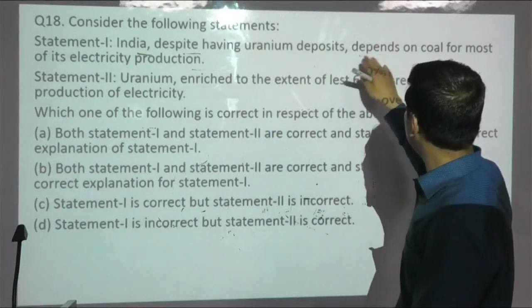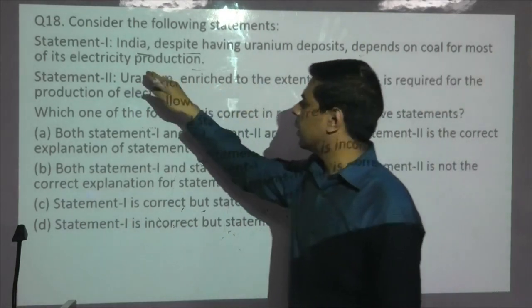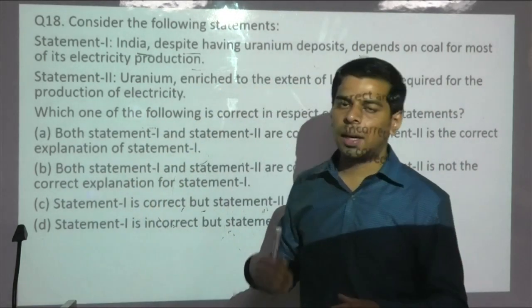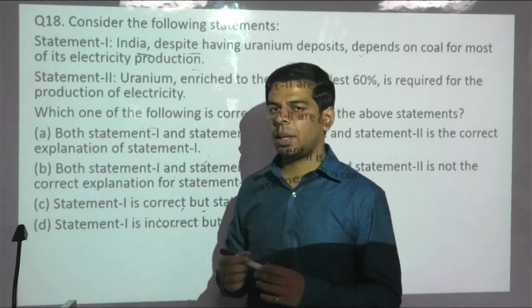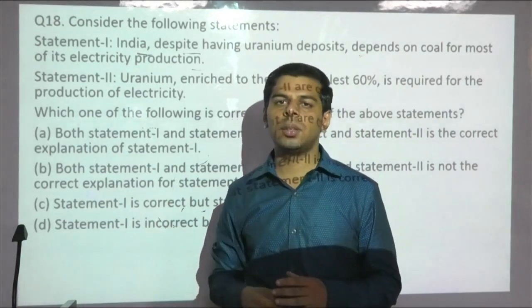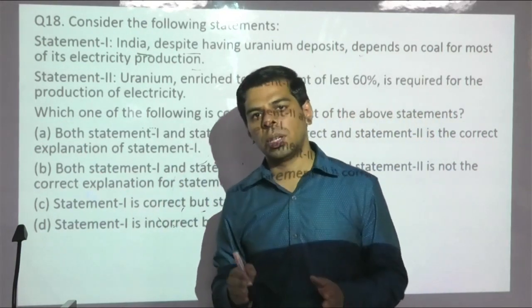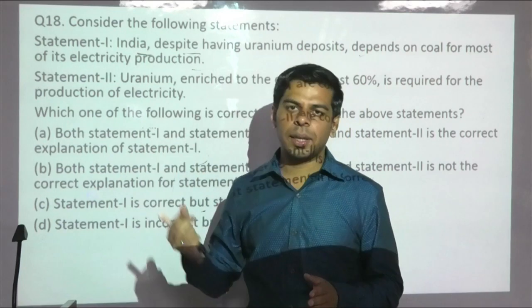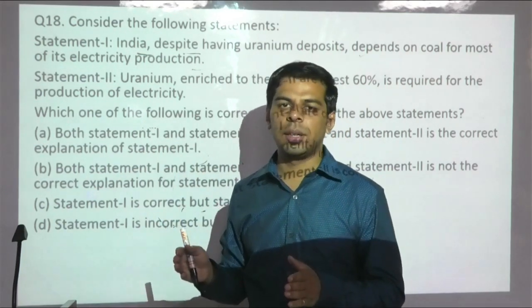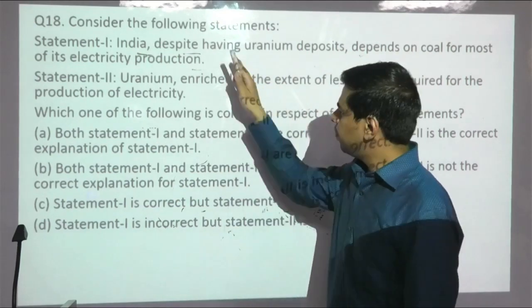But the second part is once again correct, it says India depends on coal for most of its energy production. Despite being a front runner in renewable energy production of late, still more than 50% of energy is being generated through coal or gas-based plants. Even though India has an ambitious vision of transforming itself to 50% renewable energy by 2030 under the SDGs. So the first statement can be picked.